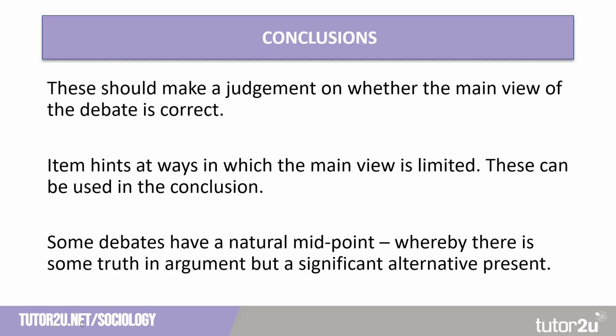Now, jumping ahead to conclusions, these should make a judgment on whether the main view of the debate is correct. We've presented two views of the debate, but we've also criticised them. The item hints at ways in which the main view is limited. So, for example, in our item, it talked about how the education system may transmit ideologies. These can be used in the conclusion. And in some debates, there is a natural midpoint whereby there is some truth in the argument, but there is a significant alternative present in that debate.